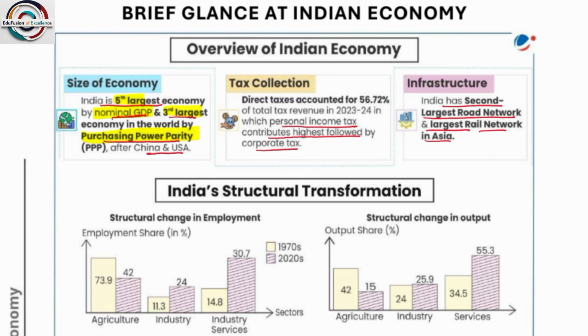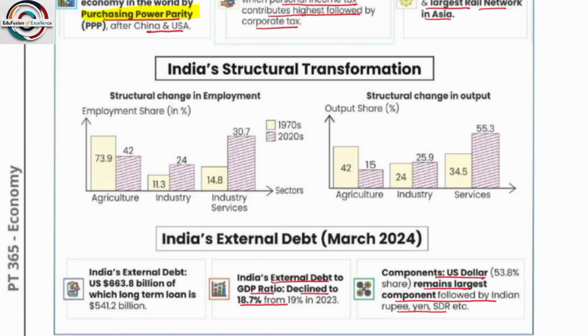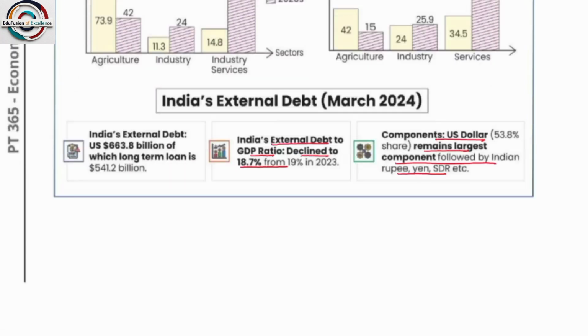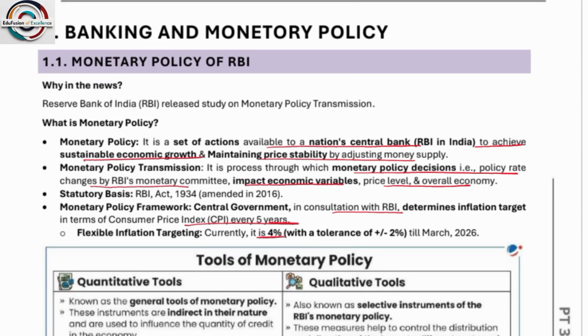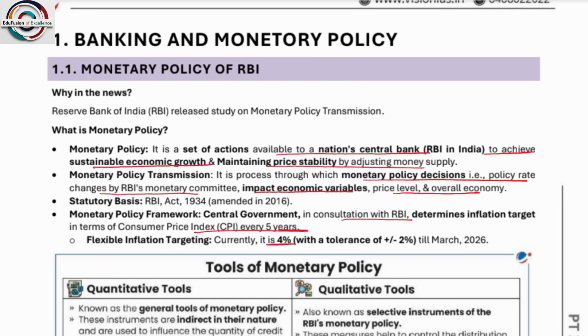Size of economy. India is the fifth largest economy by nominal GDP and the third largest economy in the world by purchasing power parity. So please remember, India is the fifth largest economy in terms of nominal GDP. What is nominal GDP? Nominal GDP is calculated at current prices, and real GDP is calculated at some base price. So nominal is along with inflation. Okay, next, third largest economy in the world by purchasing power parity, after China and USA. So which is the first one?